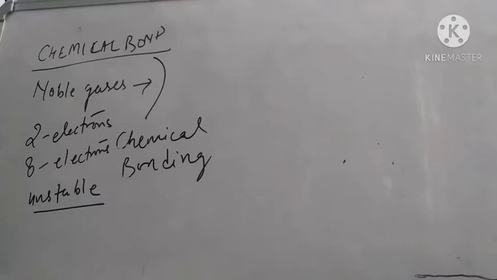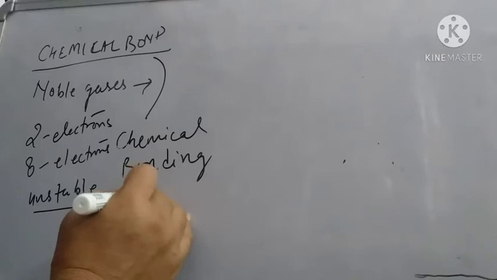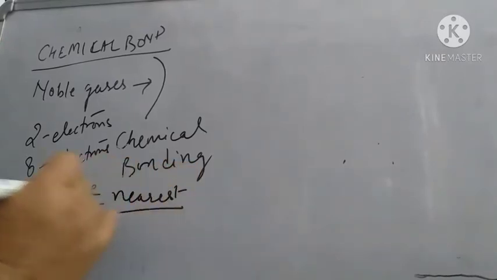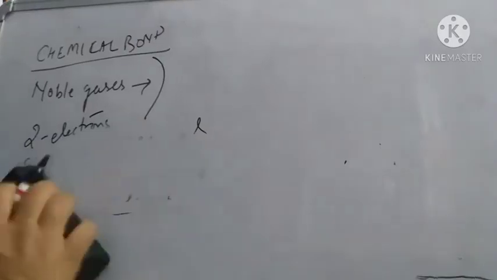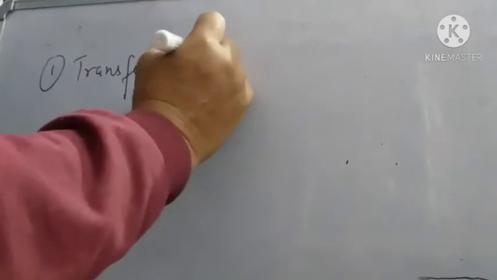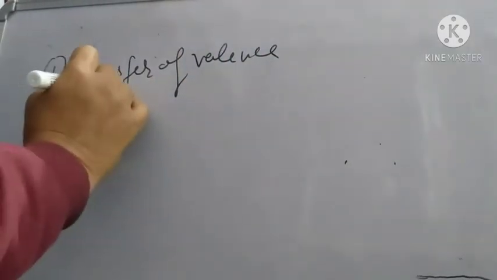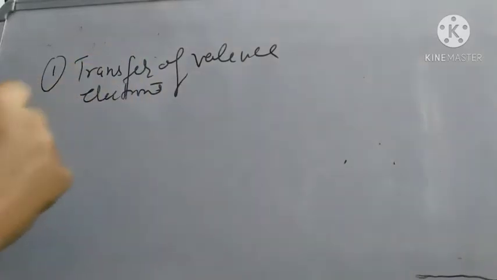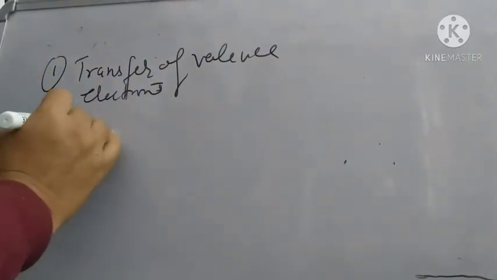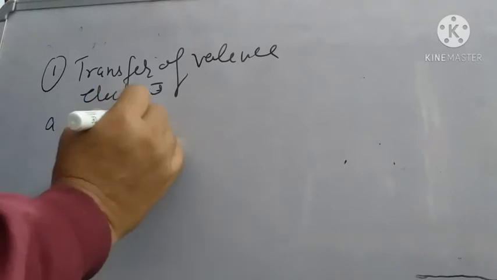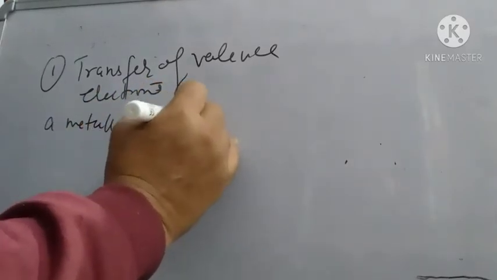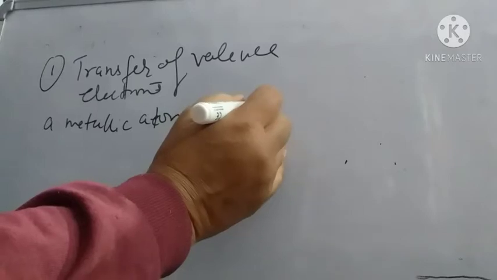They always tend to attain the stable electronic configuration of their nearest noble gas by two methods, either by transfer of electrons from a metallic atom to a non-metallic atom,